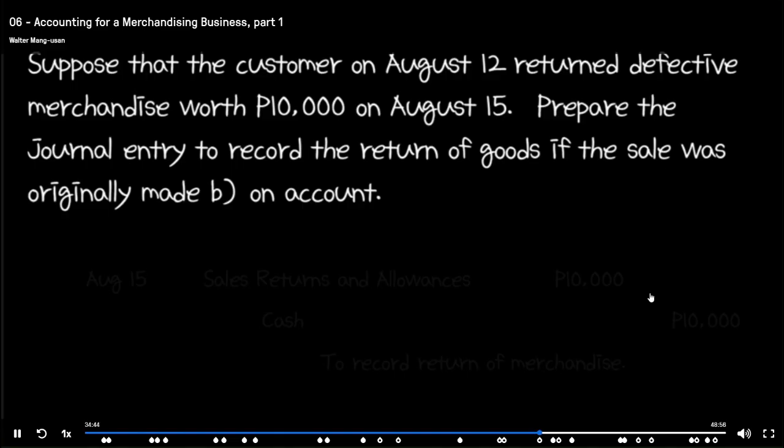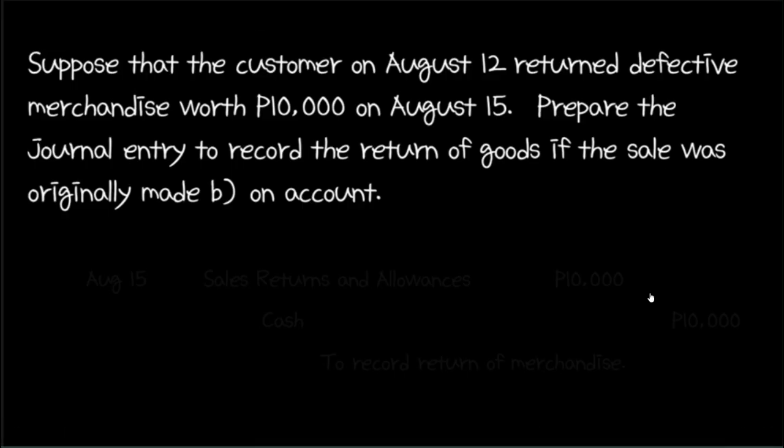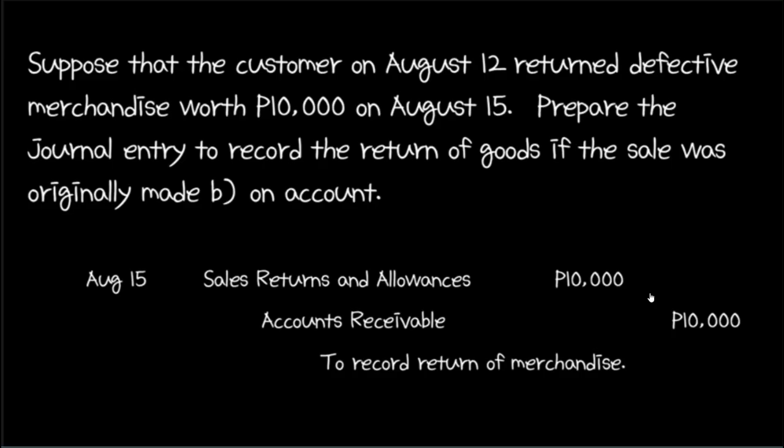If the original sale was made on account, then instead of cash decreasing, the collectibles or receivables of the business will decrease. Therefore, instead of crediting cash, we would credit accounts receivable and debit sales returns and allowances. When a business decreases its receivable from a customer, it will usually issue a credit memorandum, which is, again, a formal notification given to the buyer to inform them that their account is being reduced. Recall that this is one of the source documents from our earlier list.